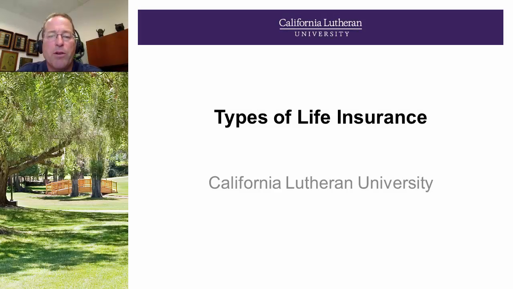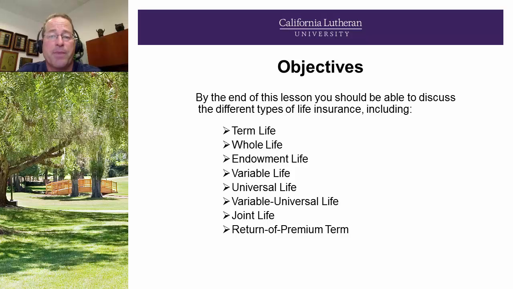Welcome back. We're now going to review types of life insurance. By the end of this lesson, you should be able to discuss the different types of life insurance, including term, whole life, endowment life, variable life, universal life, variable universal life, joint life, and return of premium term.